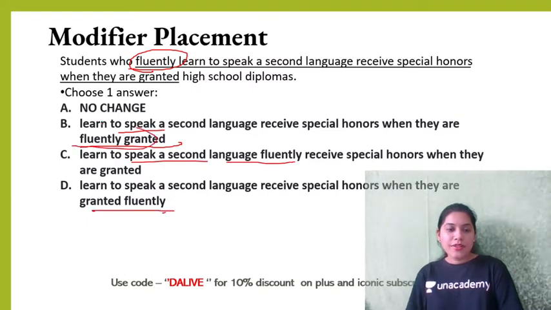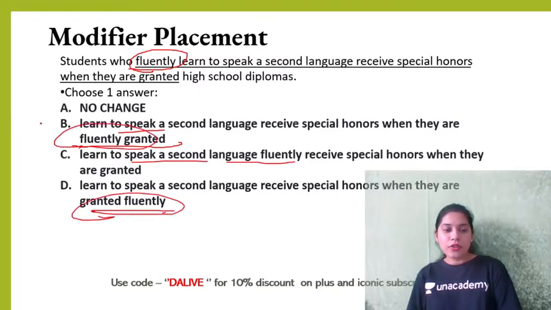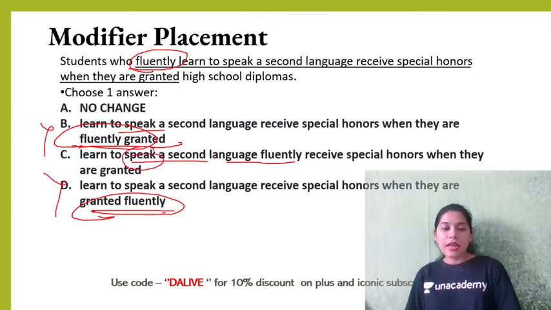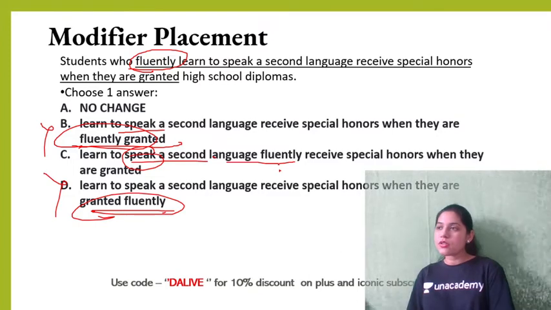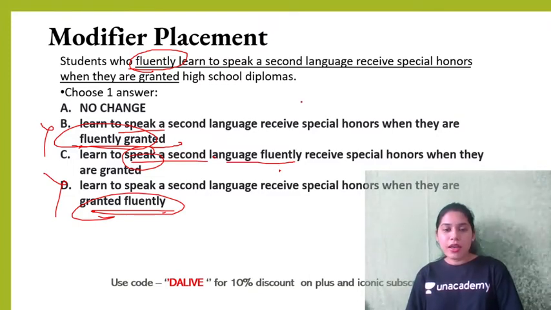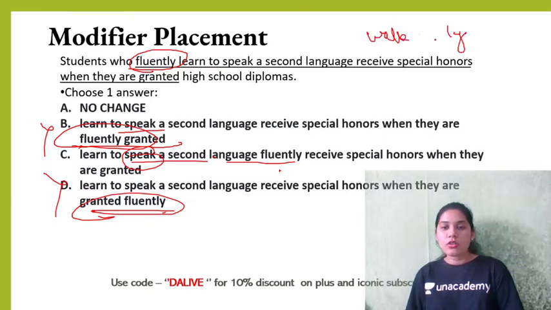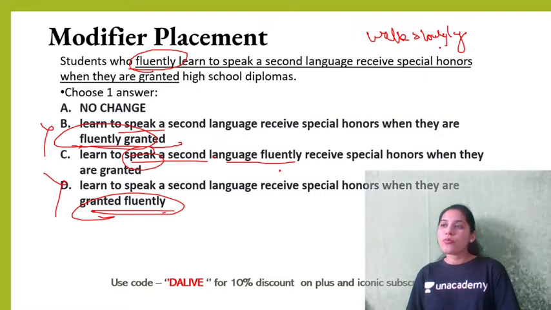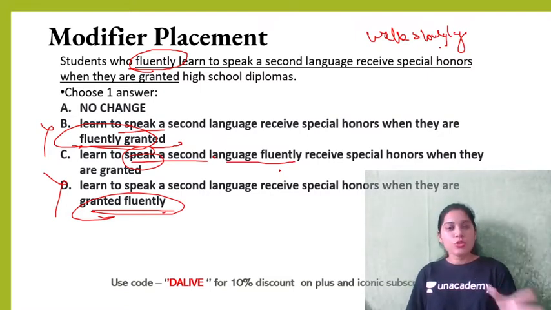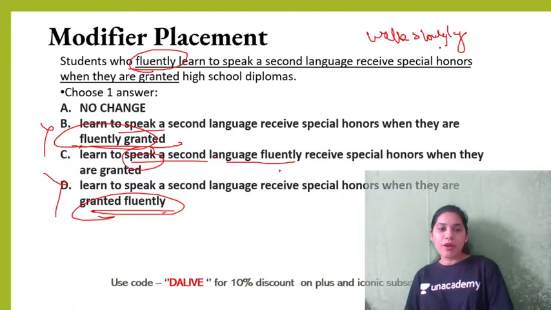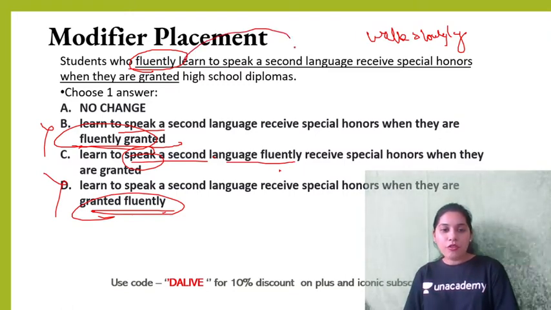So fluently granted or granted fluently is 100% wrong. Fluently is always for speaking. I speak this language fluently. I speak English fluently, right? Or not fluently speak. Ly words should always be later. I walk slowly. I cannot say I slowly walk. You slowly speak. No, you speak slowly. Right? Ly words should always be after their verbs.